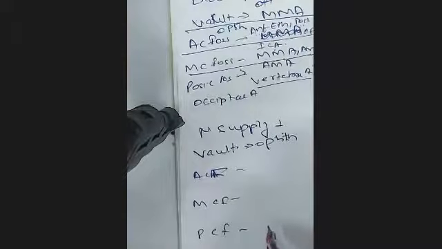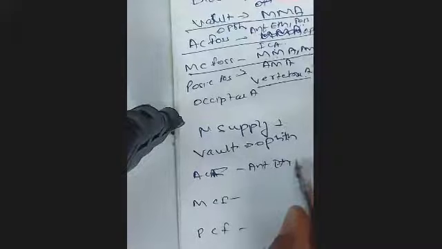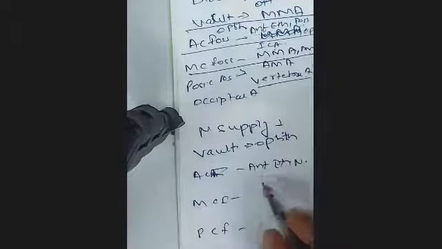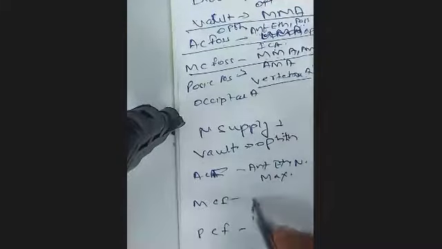Anterior cranial fossa will be supplied again by the anterior ethmoidal nerve, okay, and also by maxillary. Middle cranial fossa will be by branches of mandibular.